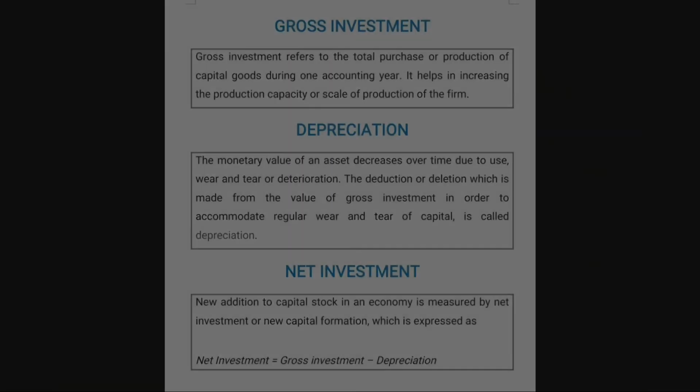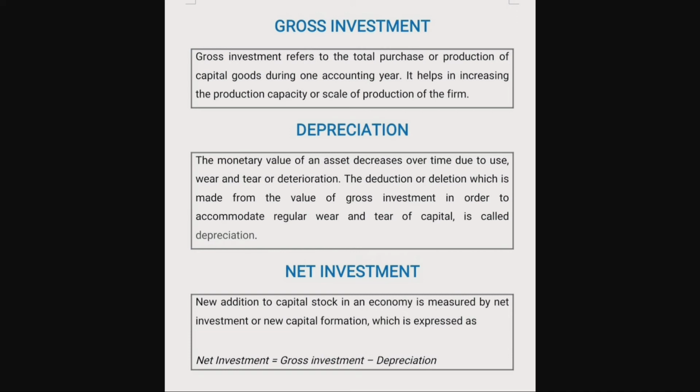Children, now you are going to learn about three important terms: gross investment, net investment and depreciation. What is gross investment? Gross investment refers to the total purchase or production of capital goods during one accounting year. It is called gross investment. It helps in increasing the production capacity or scale of production of the firm. So, what is gross investment? Gross investment refers to the total purchase or production of capital goods during one accounting year.